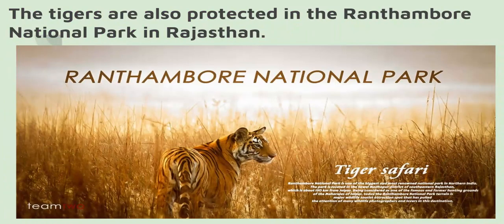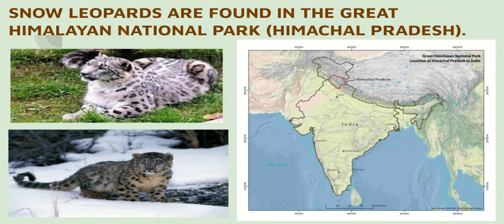Okay. Let's move further. The tigers are also protected in the Ranthambore National Park. And where is Ranthambore National Park? It is in Rajasthan. Okay, you can have a tiger safari also in it. Now, let's talk about the next animals. They are snow leopards. Snow leopards are found in the Great Himalayan National Park. On the right hand side, you can see the location of Great Himalayan National Park as well, and it is in the state of Himachal Pradesh.